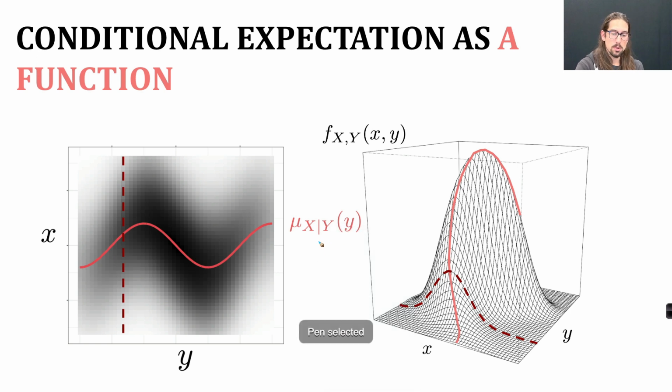I'm using this little mu notation. This is just what I've chosen to call the function. I could have called it g, I could have called it q, whatever. But mu is often a popular choice, and this is simply defined as this conditional expectation. Mu is popular because it's an m for mean, so a lot of people use that, but it doesn't matter. Call it what you like. The point of this is just to show you that the conditional expectation is a function, if you don't specify what value you want to be conditioning at. If you do, you can just take the value of this function at that value.